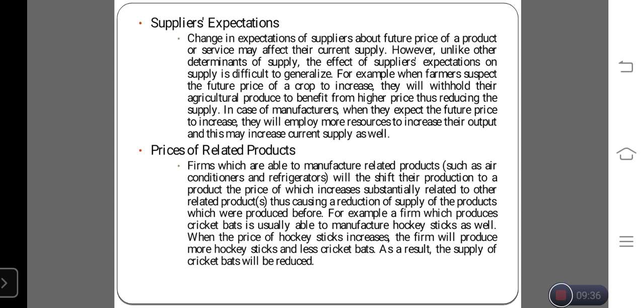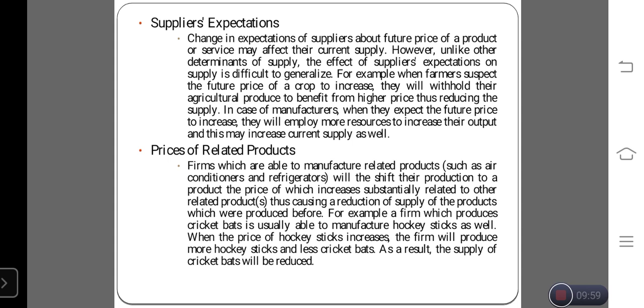For example, a firm which produces cricket bats is usually able to manufacture hockey sticks as well. When the price of hockey sticks increases, the firm will produce more hockey sticks and fewer cricket bats. As a result, the supply of cricket bats will be reduced.